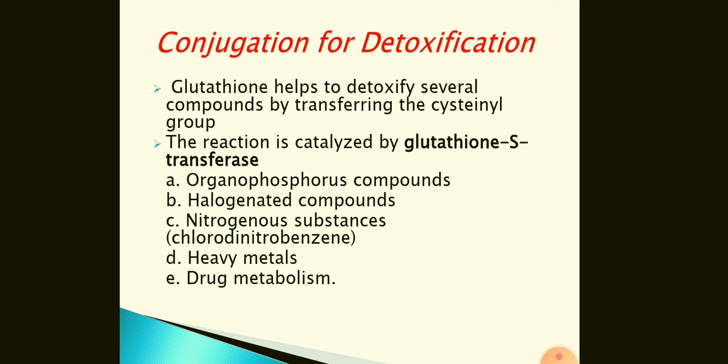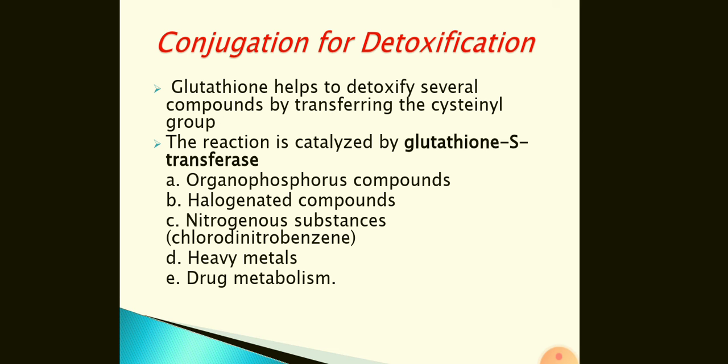Now another property of the glutathione molecule, which is made of cysteine plus glutamate plus glycine, is detoxification by conjugation. Glutathione helps to detoxify several compounds by transferring the cysteine group. The reaction is catalyzed by glutathione transferase.